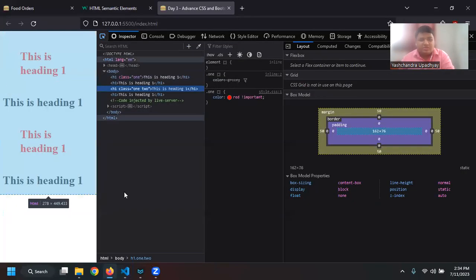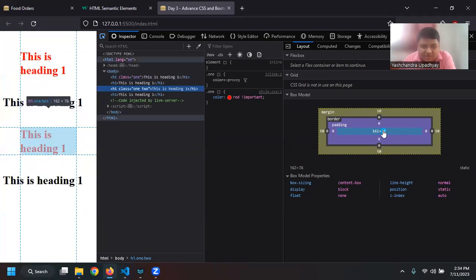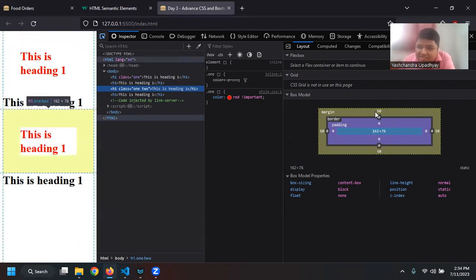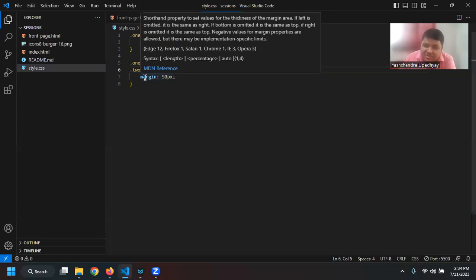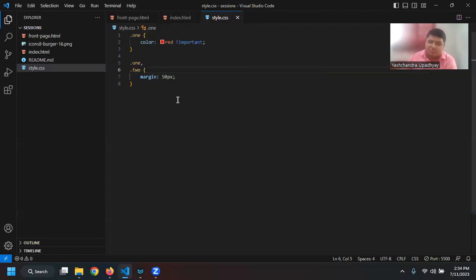Yeah. So now you can see that currently this text is taking 162 width in pixels and 76 in height, right? And my margin is, instead of 21.44, now 50 pixels on all sides, right? Because I am using a property called margin, this will specify the margin of all 4 sides.